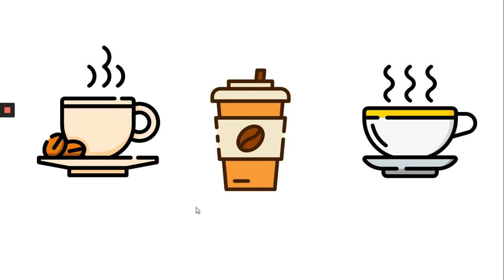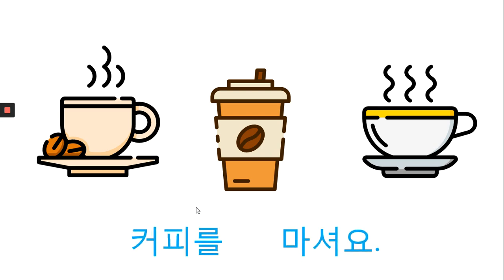Coffee. I drink coffee. So we omit I, and in Korean language, object first. Coffee and drink. So coffee, and what do we need? Behind the noun, we need object marker. So 커피를 drink. Drink is 마시. 마시 plus 어요, right? So 마셔요. 커피를 마셔요. I drink coffee.